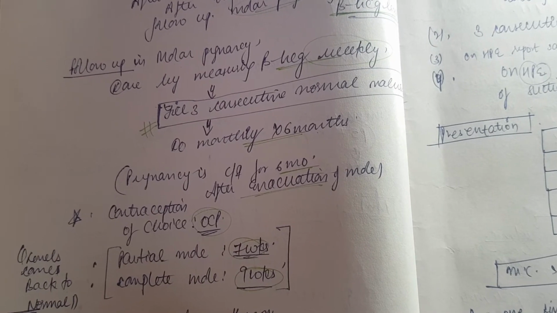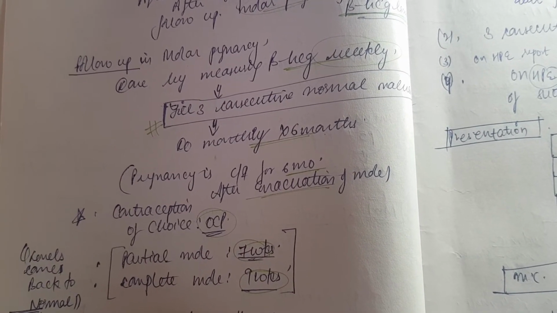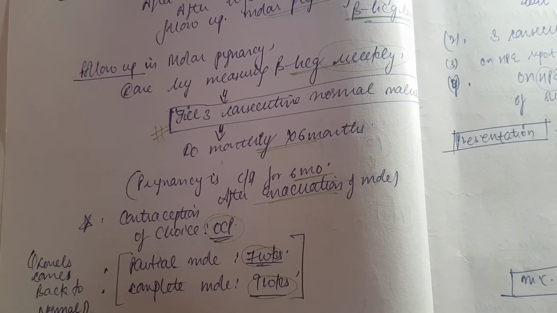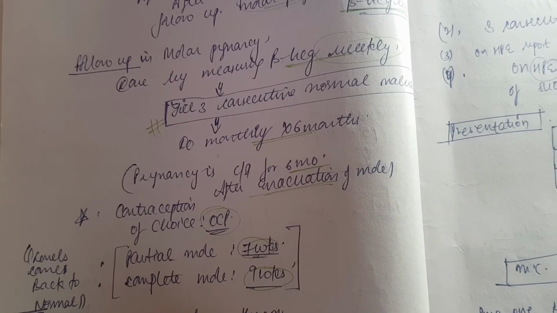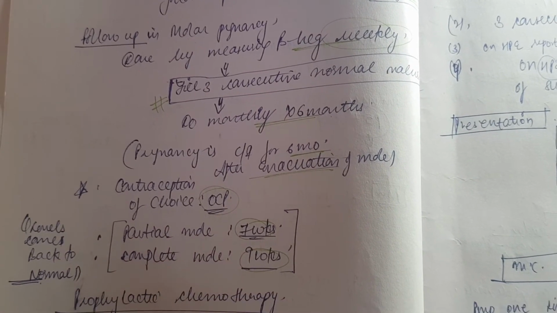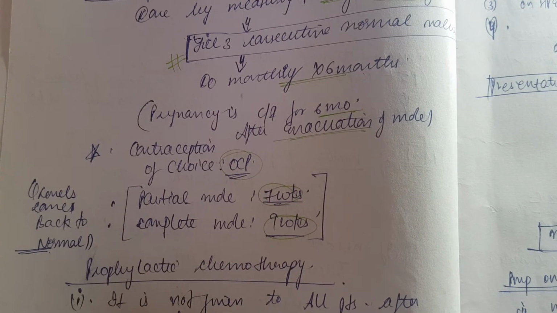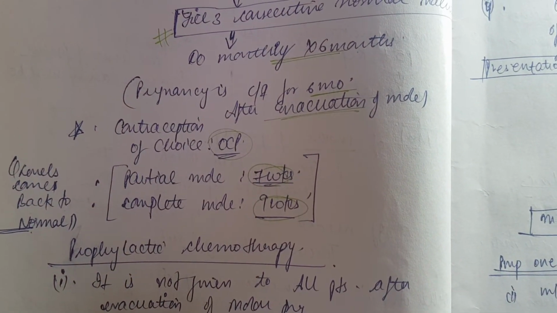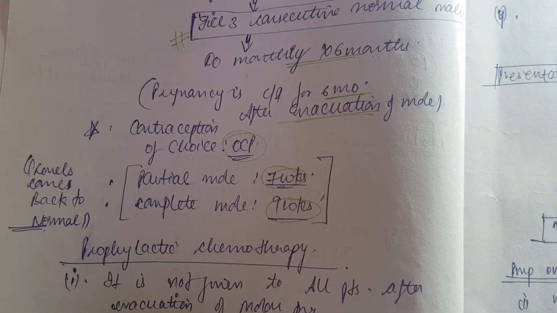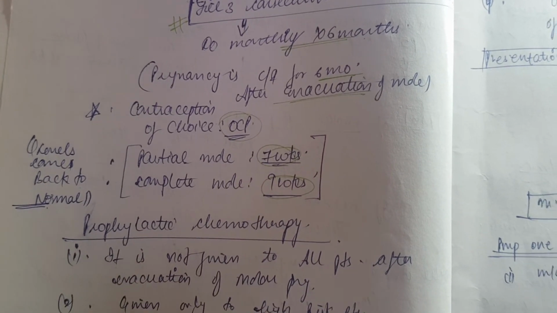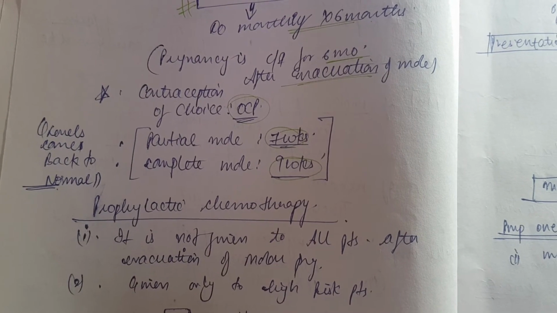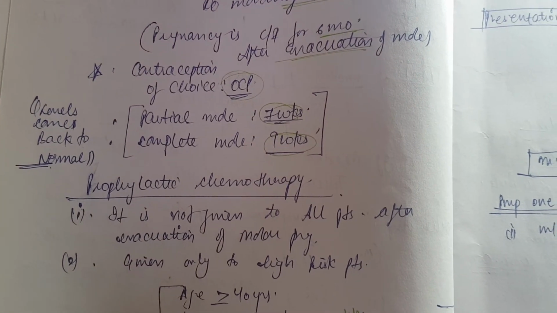But still, we will follow up further for 6 months, and that will now be monthly. So first of all, you did it weekly, and then you got 3 consecutive normal values of this beta hCG, and then you will continue for the next 6 months. That is why we do it monthly. And pregnancy should not occur for the next 6 months. After evacuation of the mole, she can't get pregnant for the next 6 months, and the contraception she can use is oral contraceptive pills, that is OCPs.